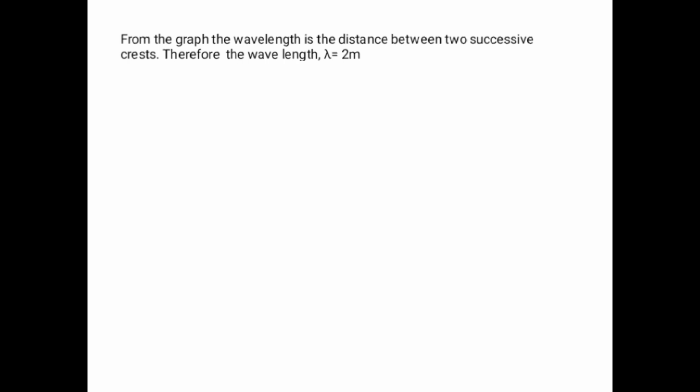Therefore, the wavelength is equal to 2 meters. The wave velocity is equal to how much? From the definition that wave velocity is equal to wavelength times frequency, therefore 5 hertz times 2 meters equals 10 meters per second, which is the wave velocity.